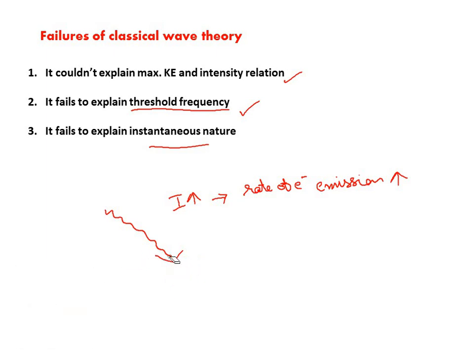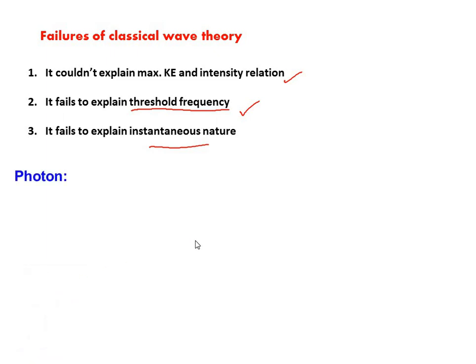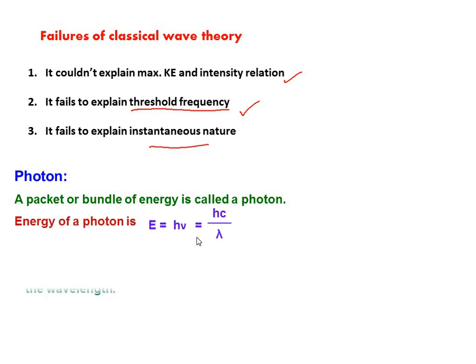Here comes the quantum theory. In your lower standards, you might have studied about this. Max Planck proposed Planck's quantum theory, the quantum nature of light. Now we are going to discuss that quantum nature, which is the photon picture of light. According to the quantum theory, light is made up of packets of energy, which we call quanta.